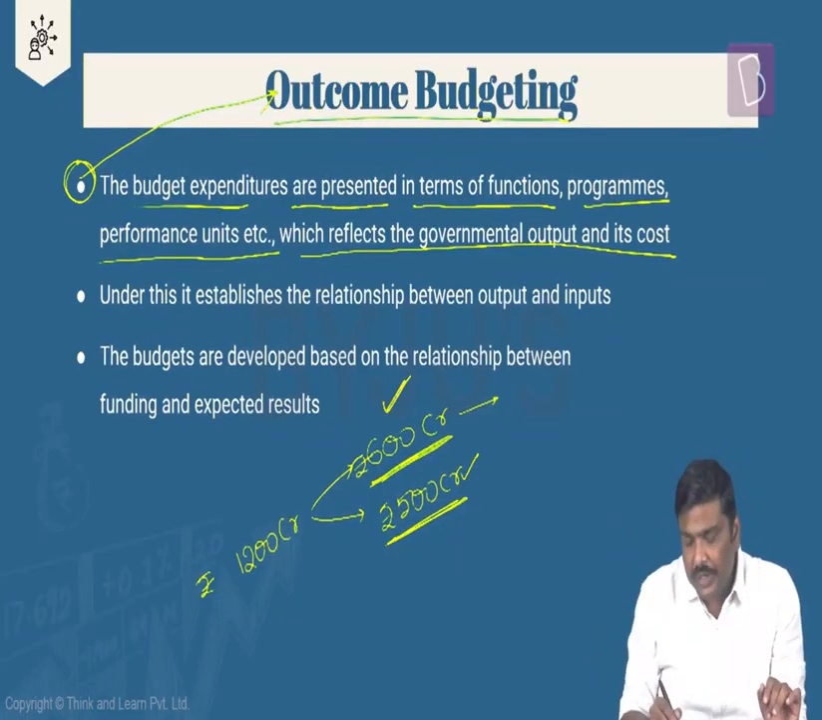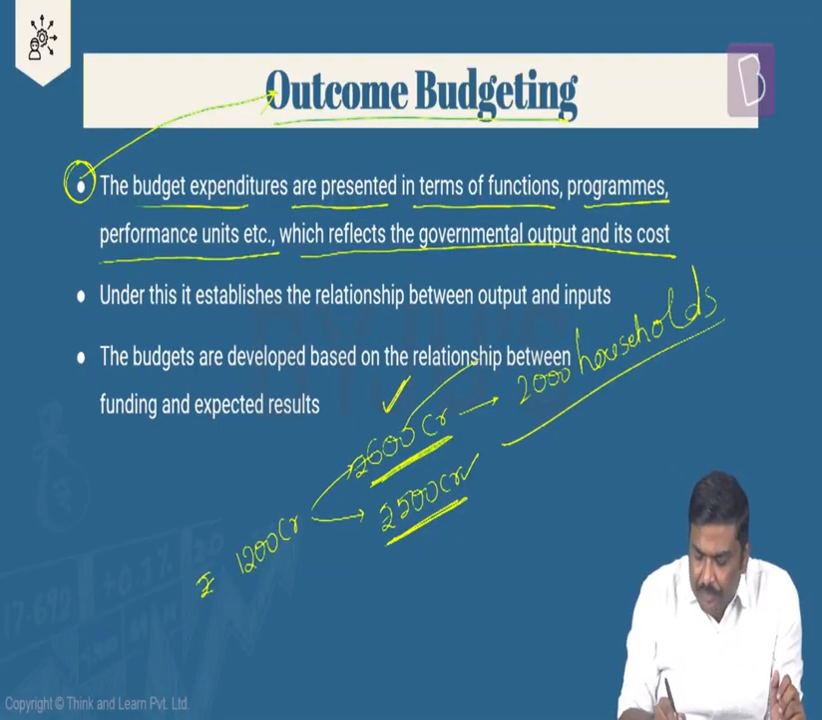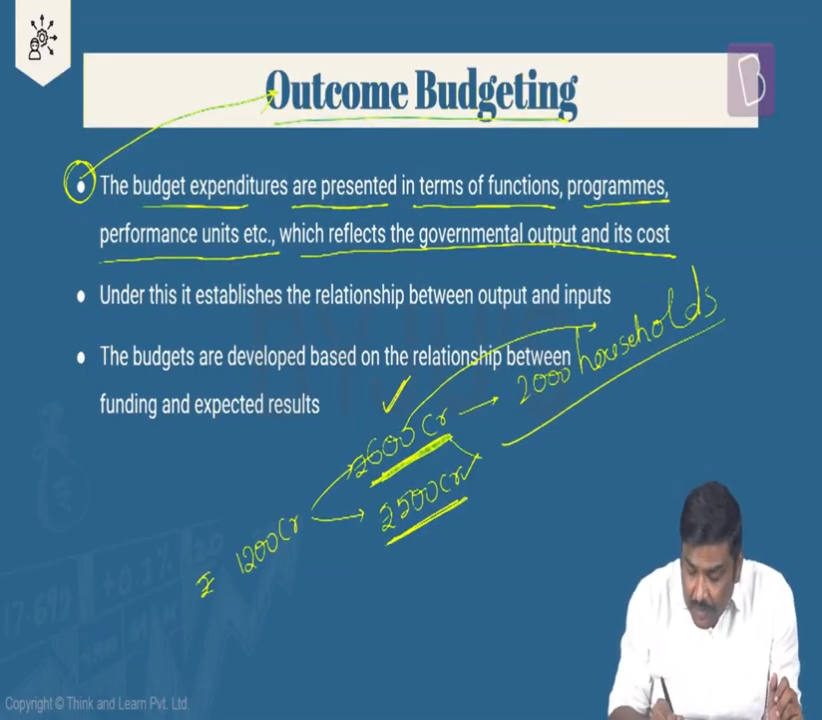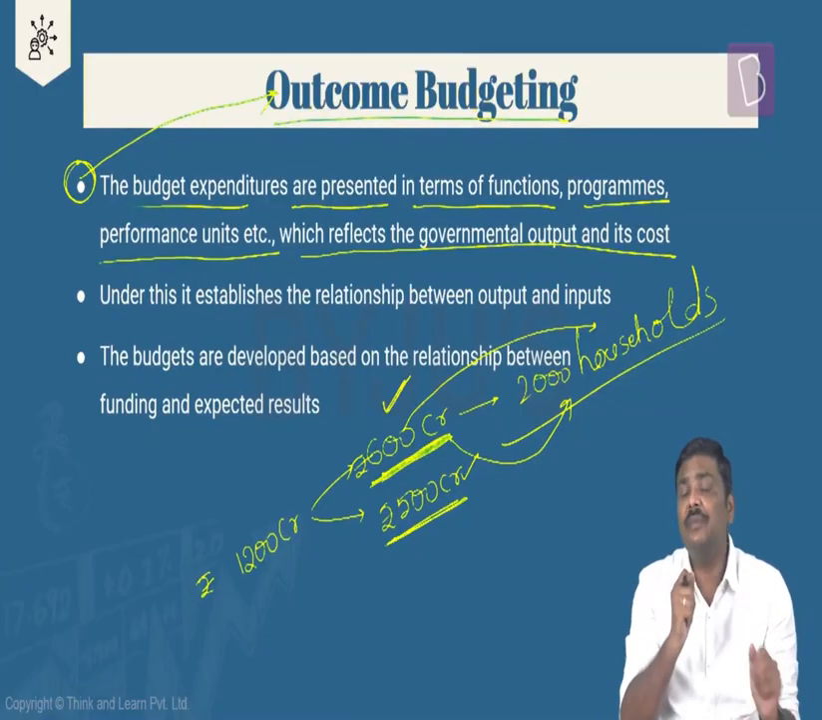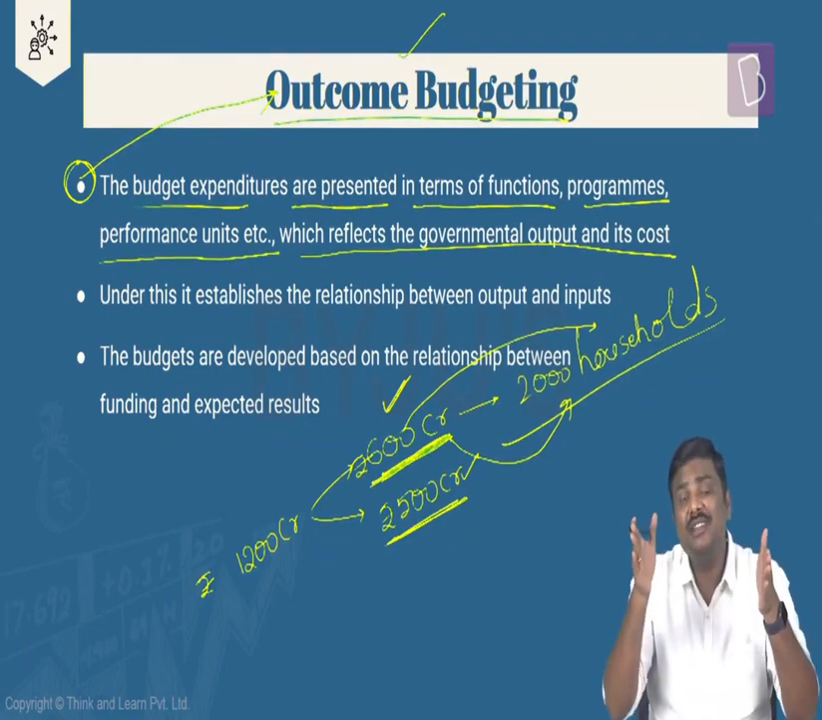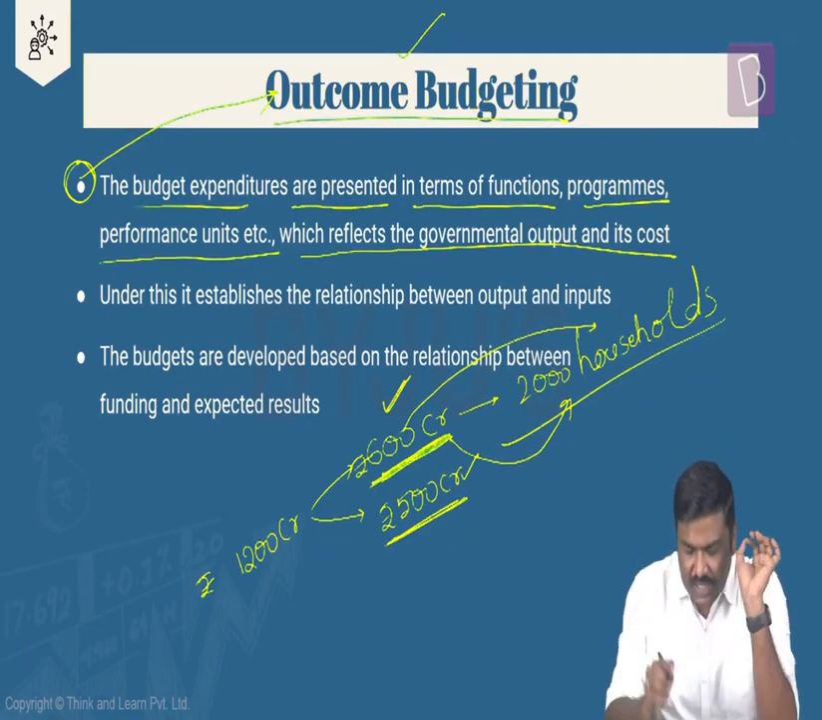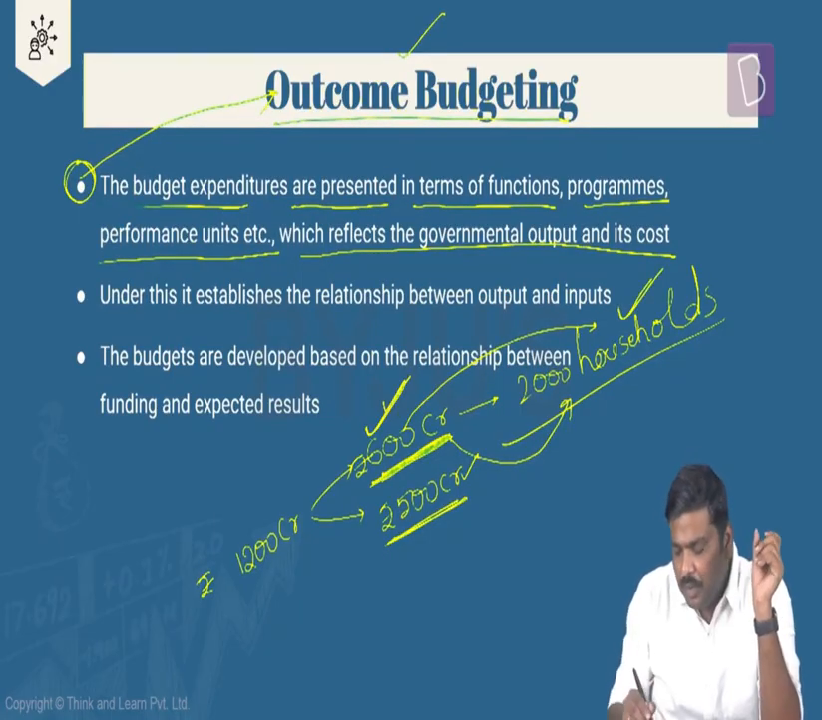If the government wanted to cover, let's say 2,000 households, what I'm trying to do here, I'm trying to connect the amount of expenditure that is incurred by the government with the output that the government is trying to achieve. Let me repeat the statement here. In the context of outcome budgeting, we are trying to connect the means as well as the ends. That is, how much is the expenditure incurred by the government, the amount of input provided by the government, and as a result of this particular input, what will be the output.